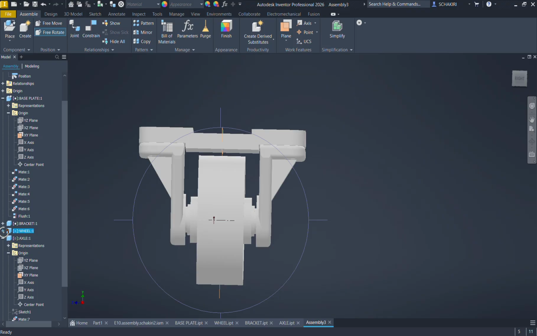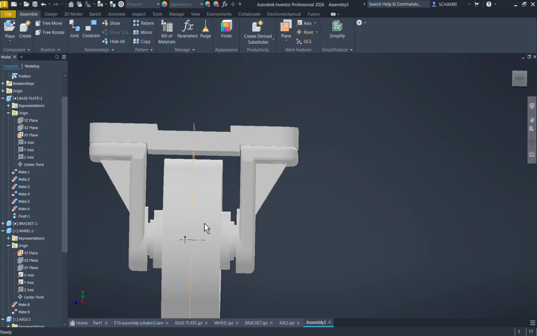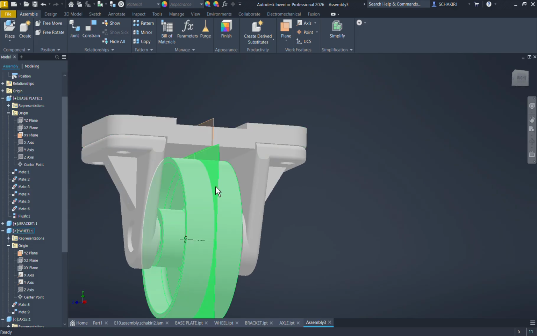Let's make this one visible. So here, the only thing that can move is the wheel, in this direction, and that's the mechanism of this assembly, to make the wheel the only part that can move.